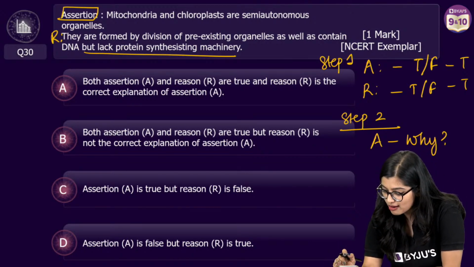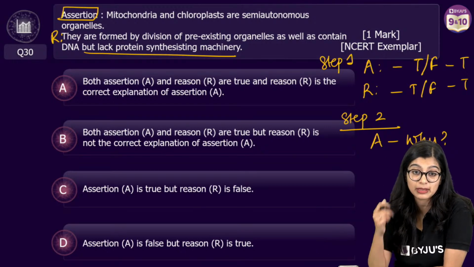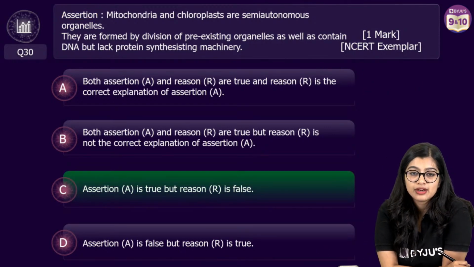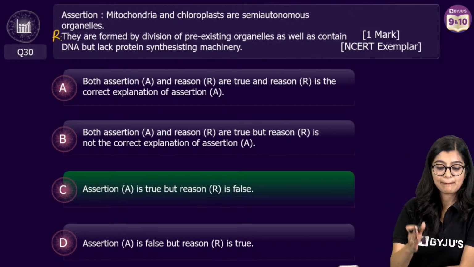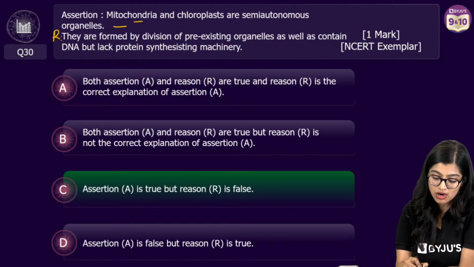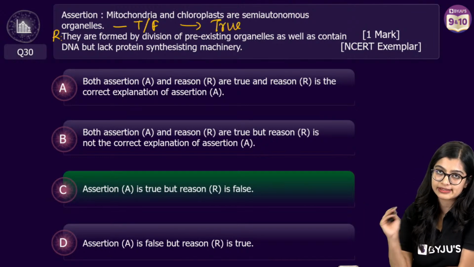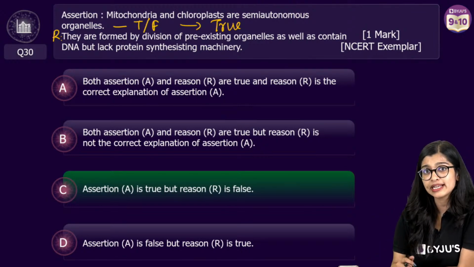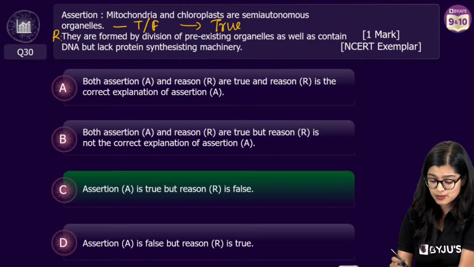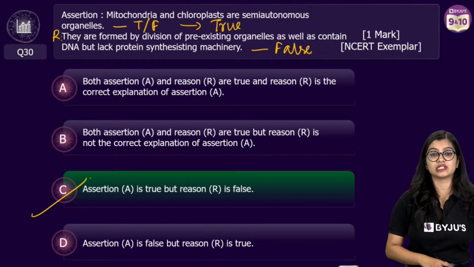So with this, of course, as I can see, 52% of you have given me the correct answer, right? So as you all know, assertion statement says that mitochondria and chloroplast are semi-autonomous organelles. So step number 1 is to do true or false. So this statement is true. Reason statement says that they are formed by division of pre-existing organelles. Okay. They have DNA. Okay. But they lack protein synthesis machinery. They don't have ribosomes. Absolutely not. This statement is false. Which is why the correct answer here is option C.